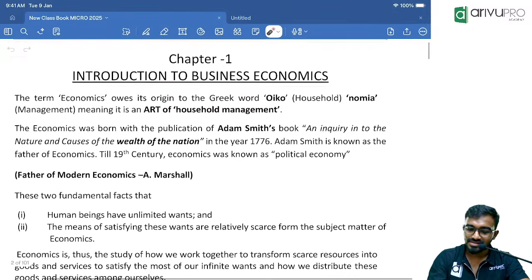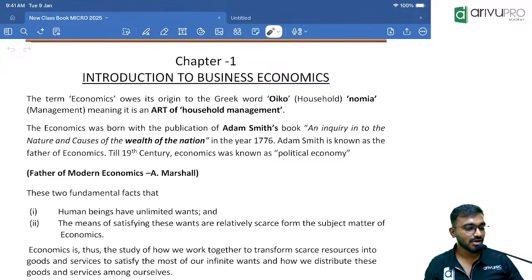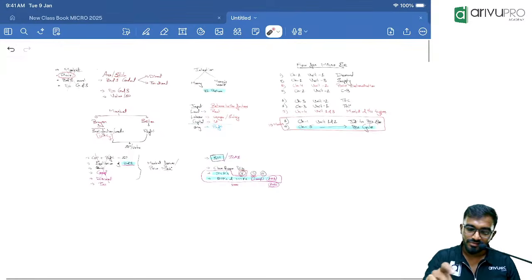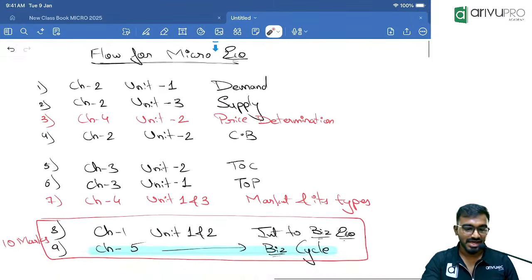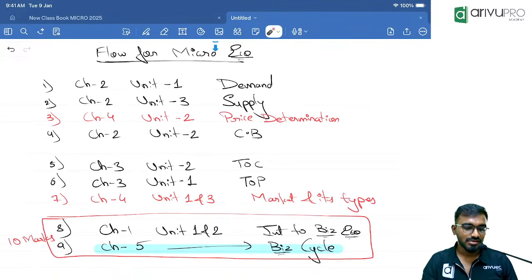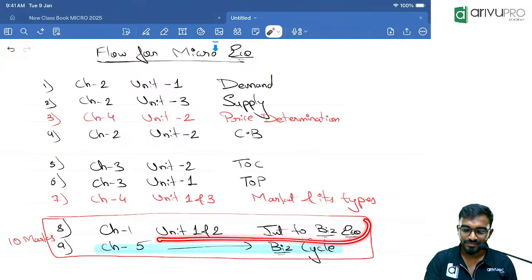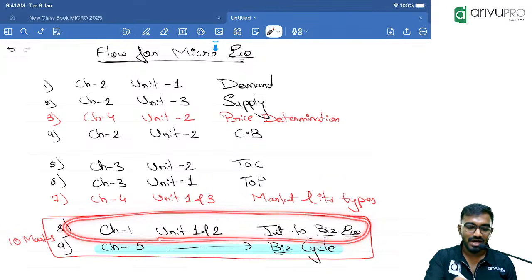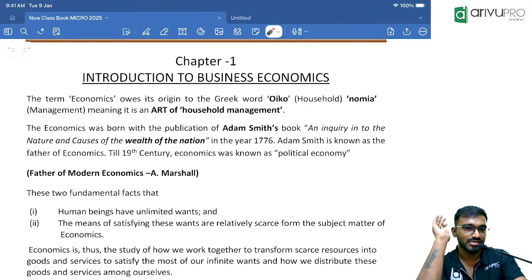Since we only have 2 hours of time and tomorrow is a holiday, we are going to start fresh with the flow which I gave, if you remember. So this is the flow. We are going to start this flow from Monday. Since we have only 2 hours, we are starting with chapter number 1. There is nothing to write. You have to listen and understand the concepts.